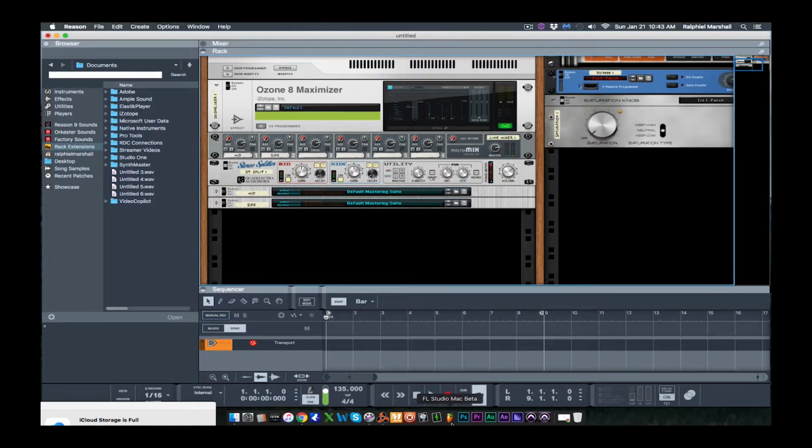Episode of Music Mondays. In this tutorial, I'm going to show you how to layer your sounds using the combinator and the line mixer. So without further ado, let's get started.